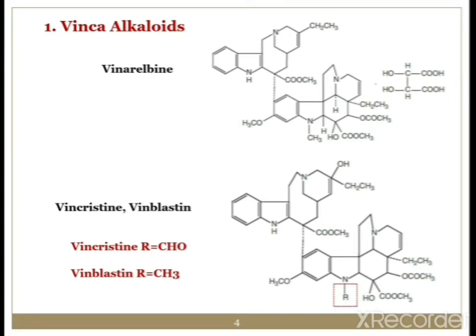In the second structure there is an R substitution: if R is an aldehyde, CHO, it is vincristine, and if R is a methyl group, it is vinblastine. These are the two important structures from the vinca alkaloids. Just practice them and remember.